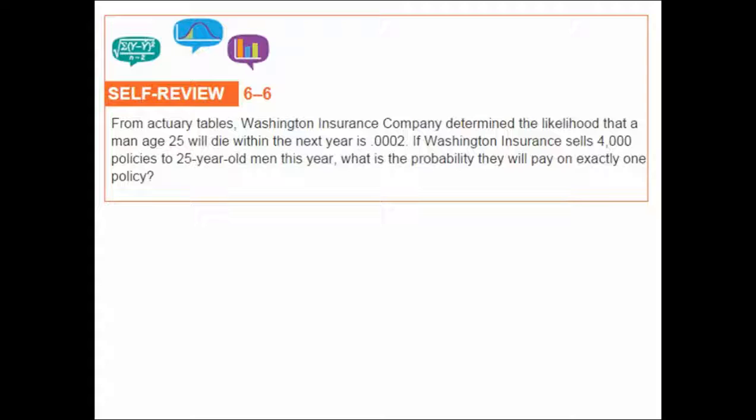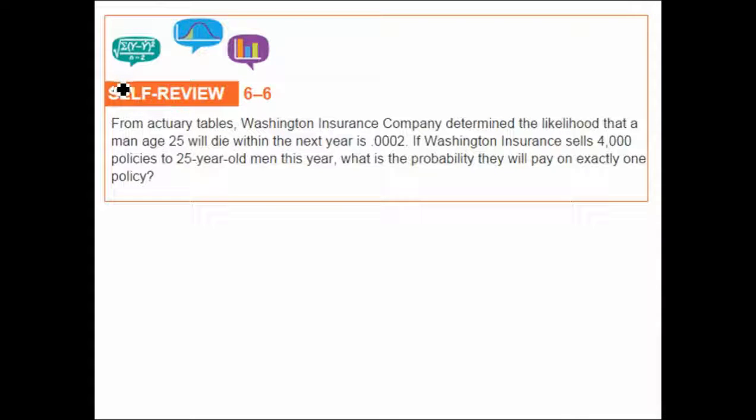From actuary tables, Washington Insurance Company determined the likelihood that a man aged 25 will die within the next year is 0.0002. If Washington Insurance sells 4,000 policies to 25-year-old men this year, what is the probability they will pay on exactly one policy? This is a binomial.